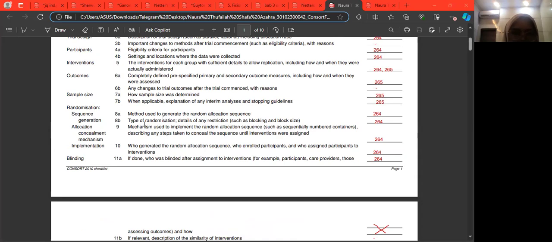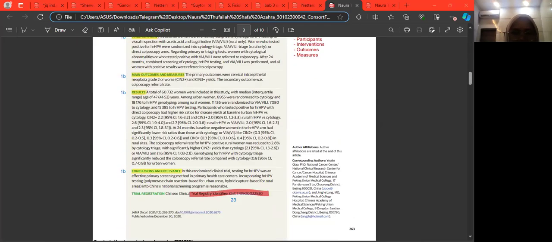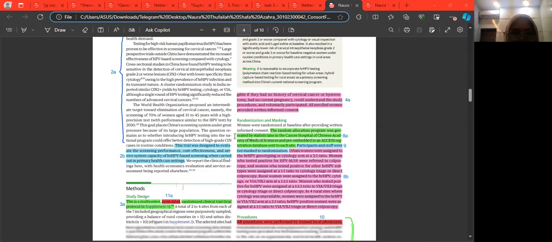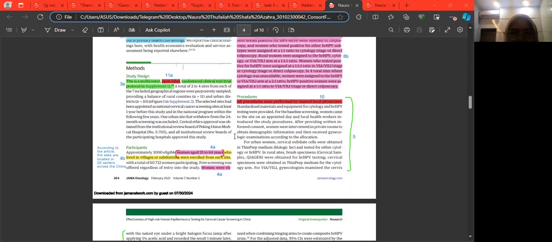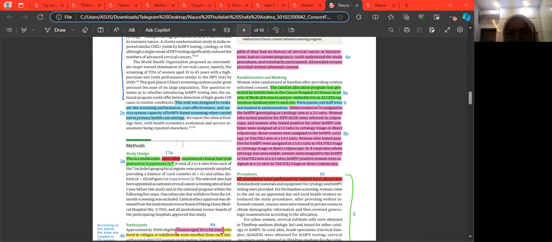Allocation 9: mechanism used to implement the random allocation sequence, describing any steps taken to conceal the sequence until interventions were assigned. Participants and staff were not masked to randomization.